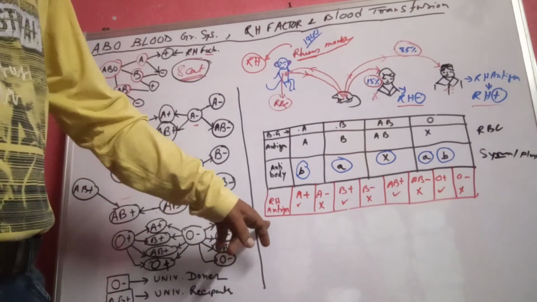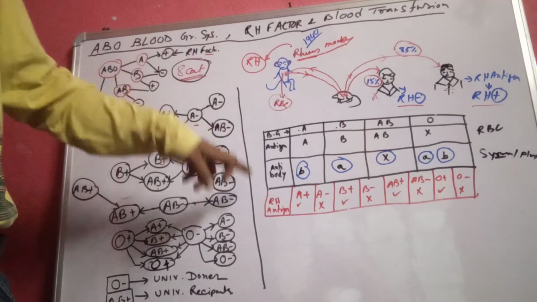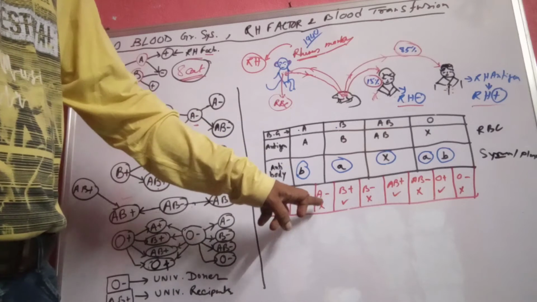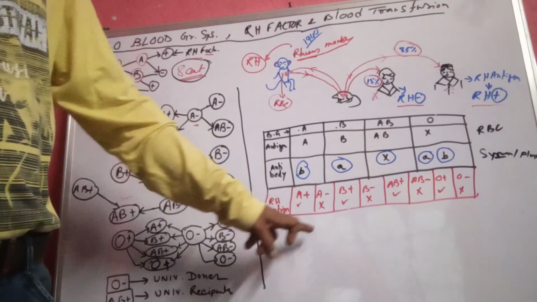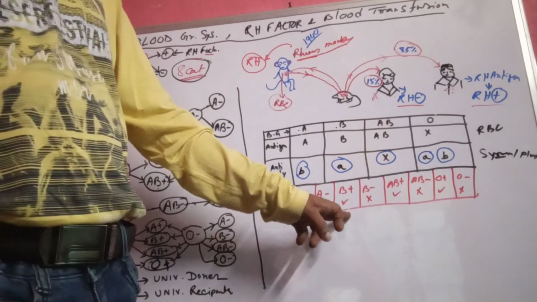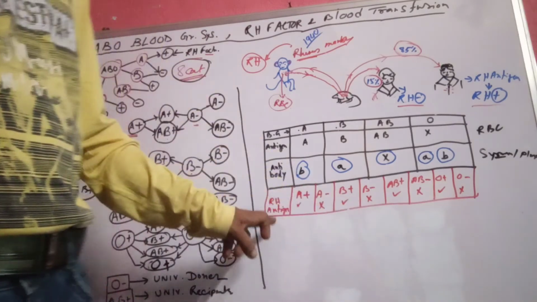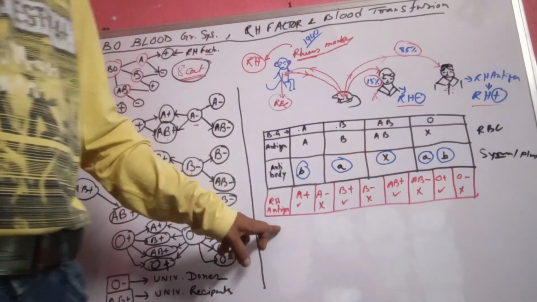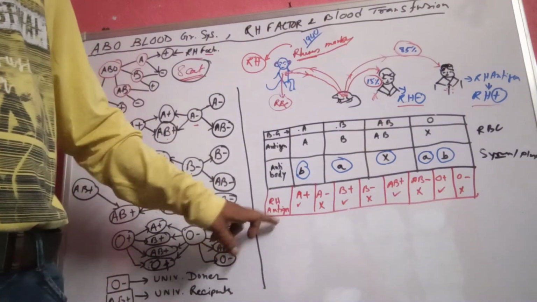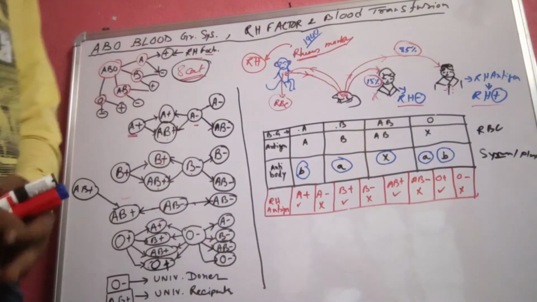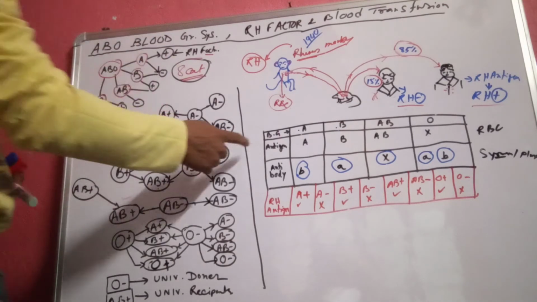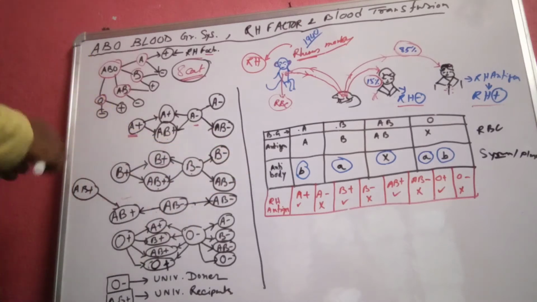And for the Rh antigen, as I said earlier, a person having A positive has the Rh antigen, and a person having A negative does not have the Rh antigen. Similarly, B positive has the Rh antigen, B negative has no Rh antigen. AB positive has the Rh antigen, AB negative has no Rh antigen, and O positive has the Rh antigen, and O negative has no Rh antigen present on the RBC. Now, based on this antigen and antibody, blood transfusion takes place.